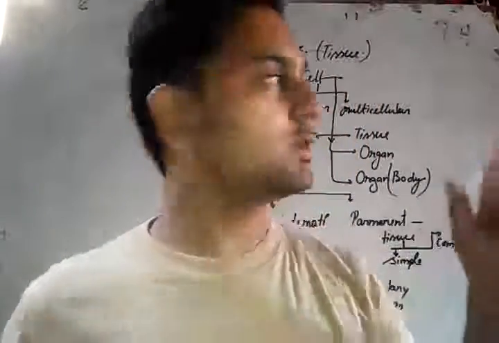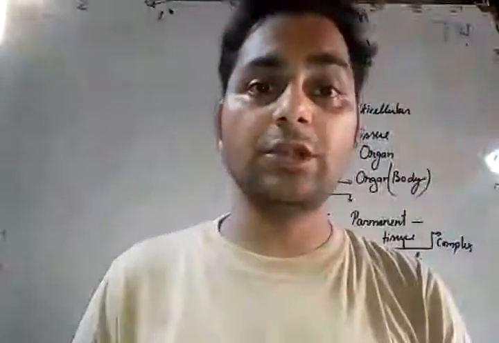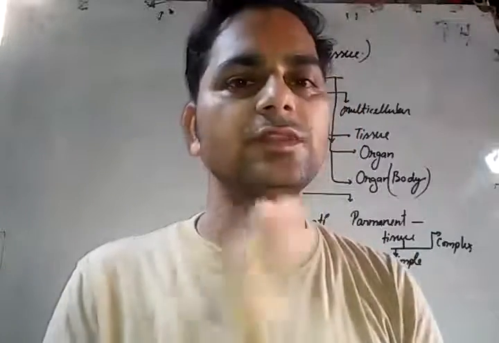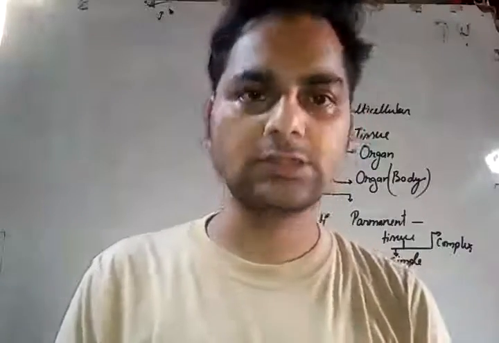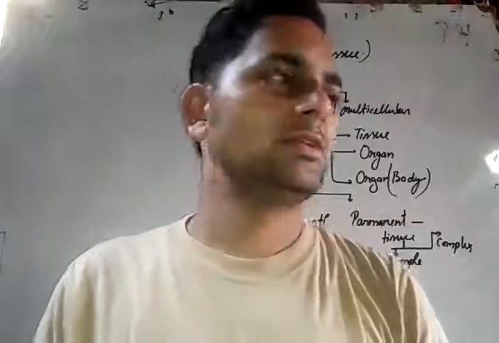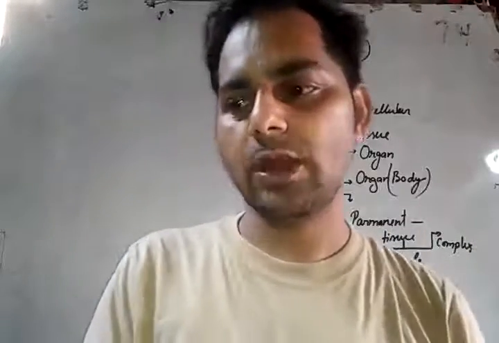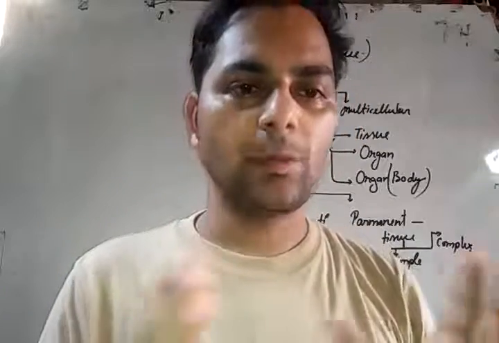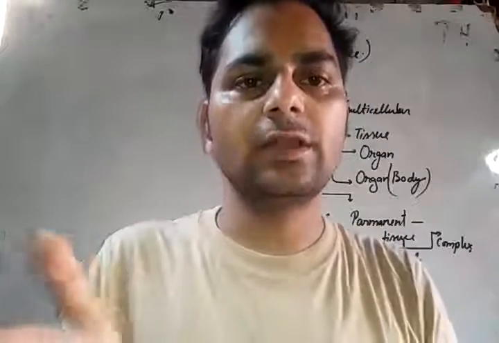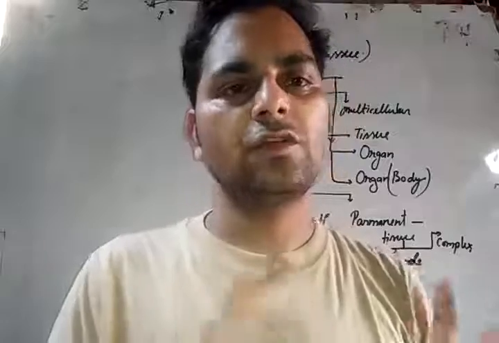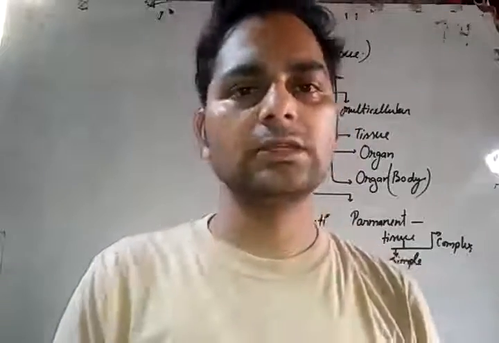So the next topic is multicellular. What do we mean by multicellular? The organisms which are made up of more than two cells are known as multicellular. These are the topics about cells, by which organisms are formed in various types. First is unicellular, second is multicellular.